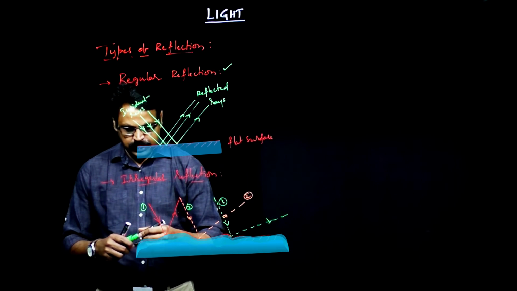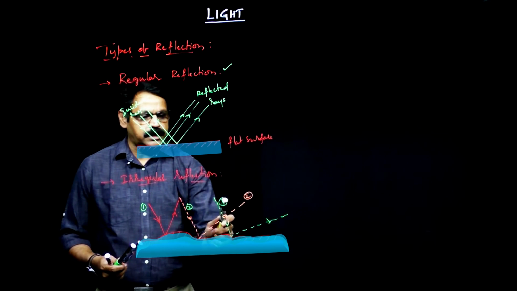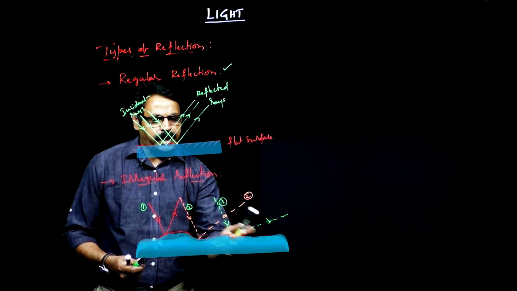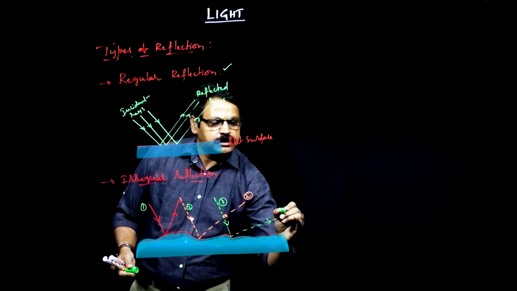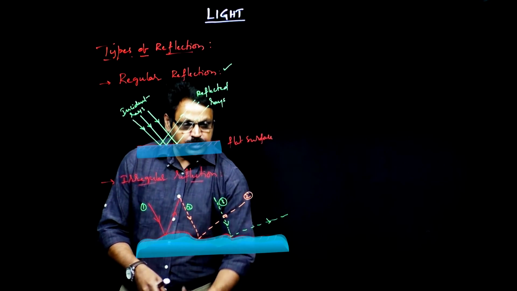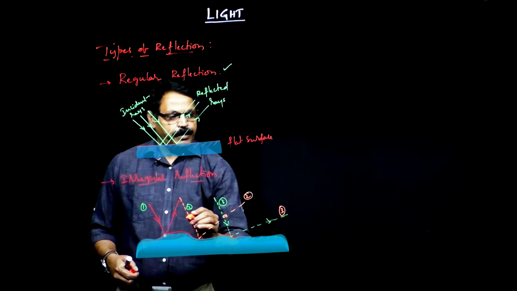I am writing the reflected rays in orange shades and the incident rays in green shades. So the first ray, second ray and third ray are the incident rays. They may be parallel, they may not be parallel, that doesn't matter for us. The only thing you need to remember is whether the reflected rays are parallel or not.